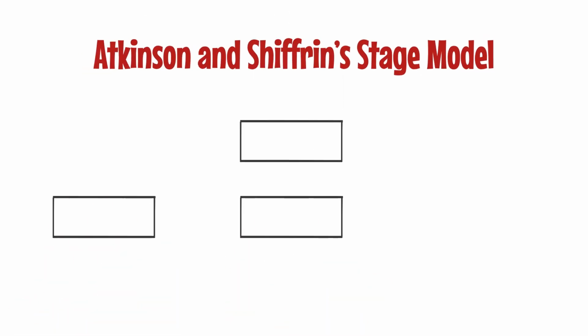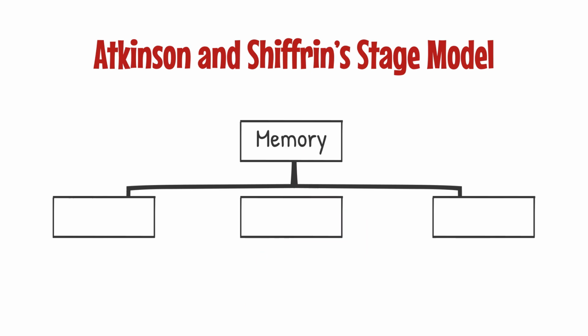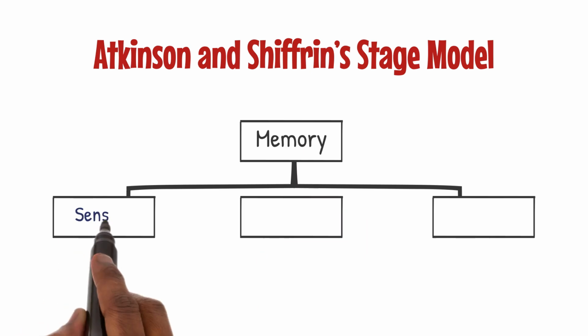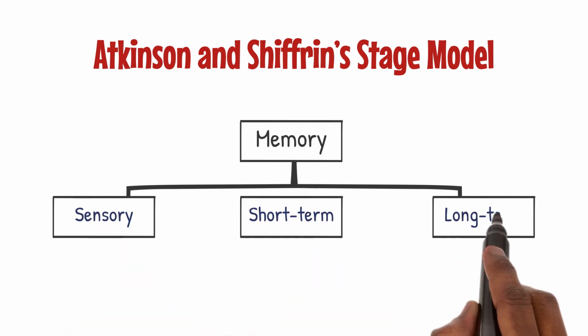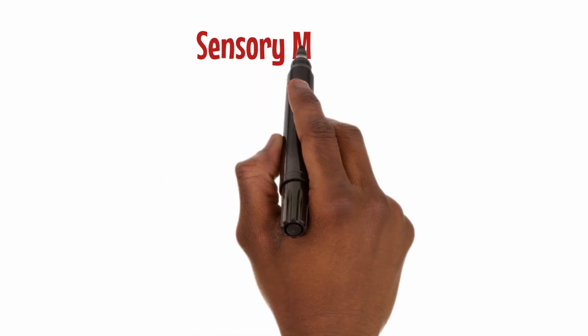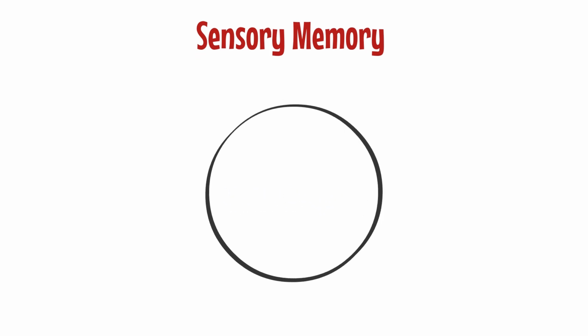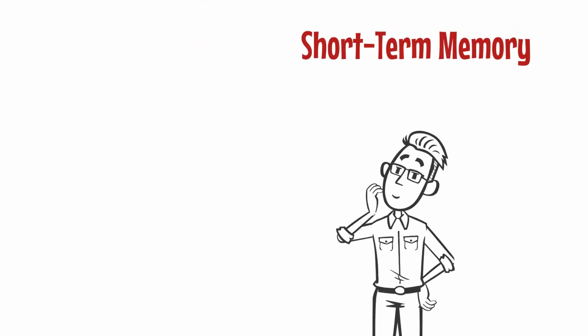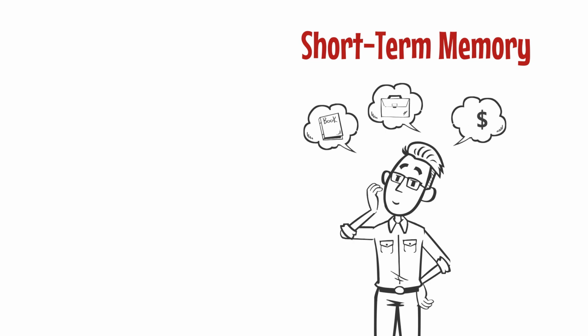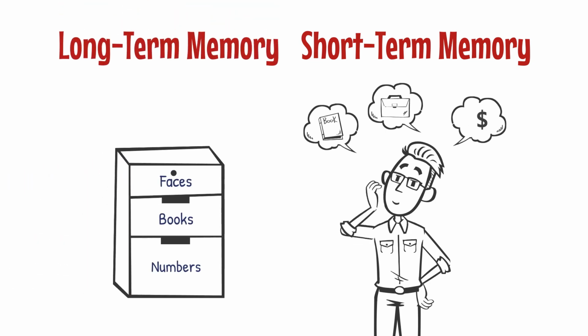them. Atkinson and Shiffrin's stage model explains memory processing in 3 stages: sensory, short-term, and long-term memory. Sensory memory holds information for a very short time, like a snapshot. Short-term memory is where you actively think about things, and long-term memory stores them for future use.